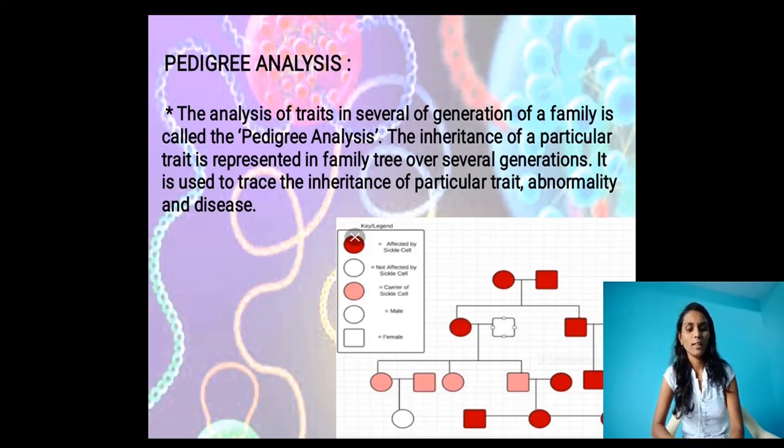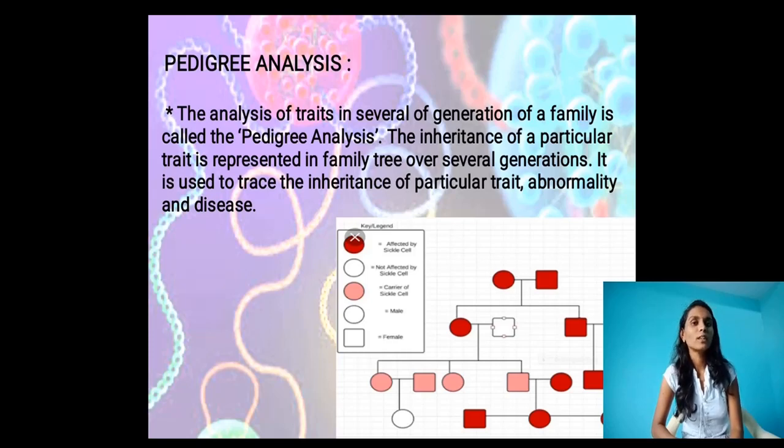See here, in this pedigree analysis chart, we are showing sickle cell anemia, which is coming from the parents to their offspring in several generations. See, the darkened red round indicates those affected by sickle cell.